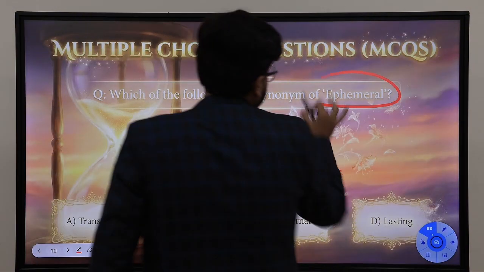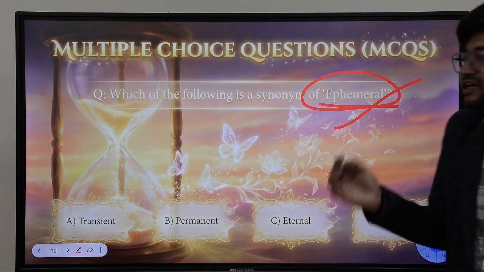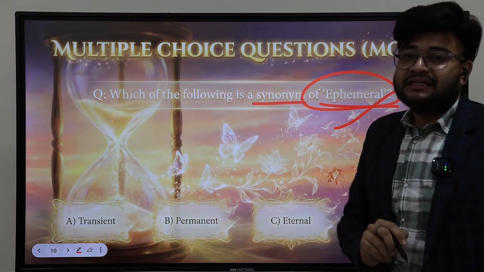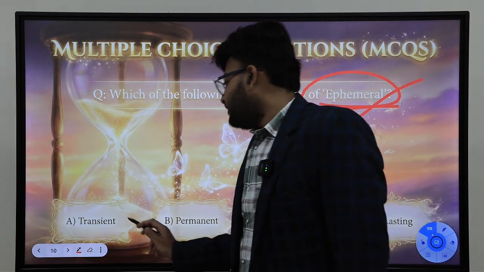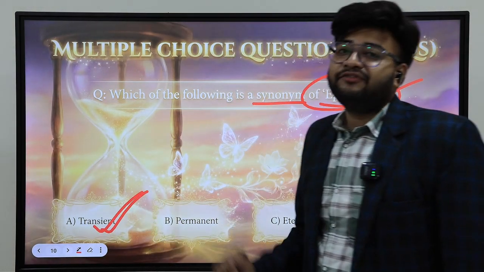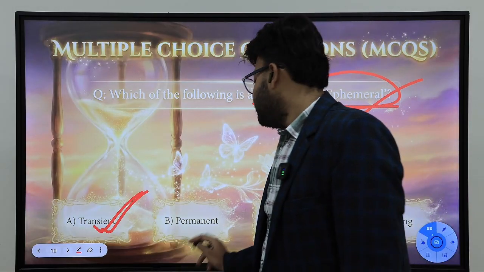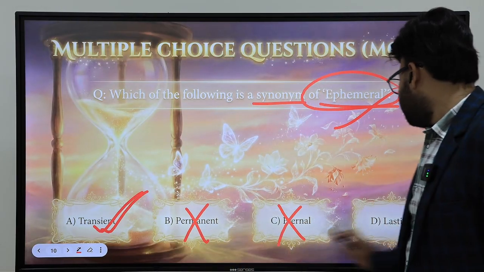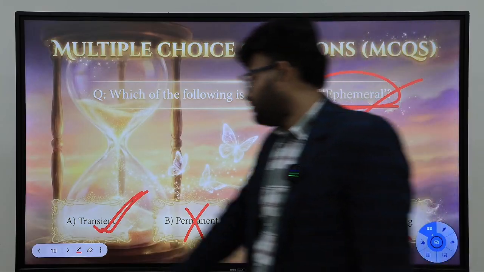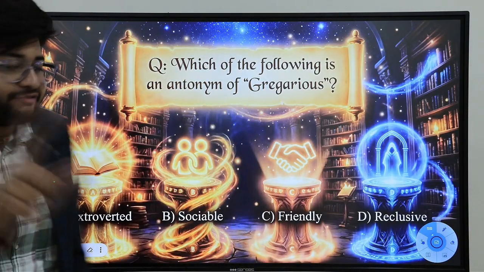Ephemeral. Hurry up guys. Ephemeral means lasting for a very short duration of time. Synonyms of ephemeral: transient. Yes, transient. Fleeting was the synonym. Now, permanent is the opposite. Eternal, opposite. Lasting, opposite. Got it? Everyone? Got it? Pause the video.